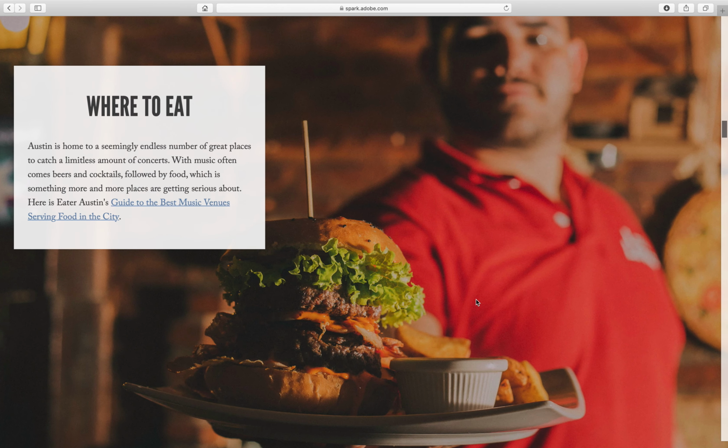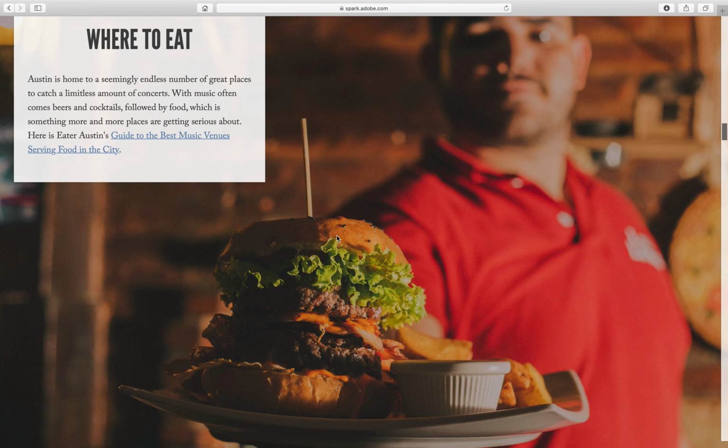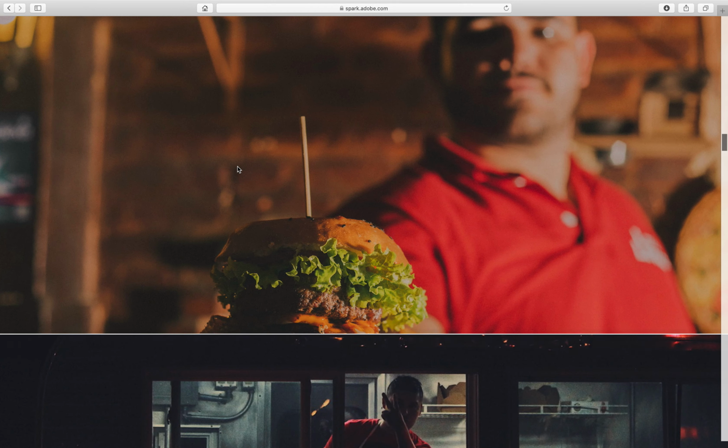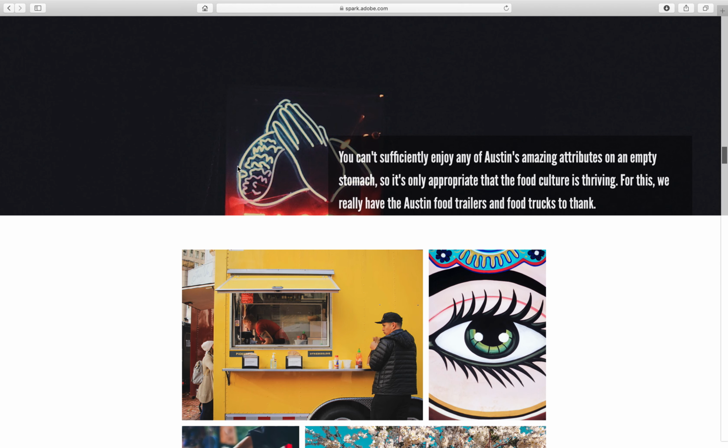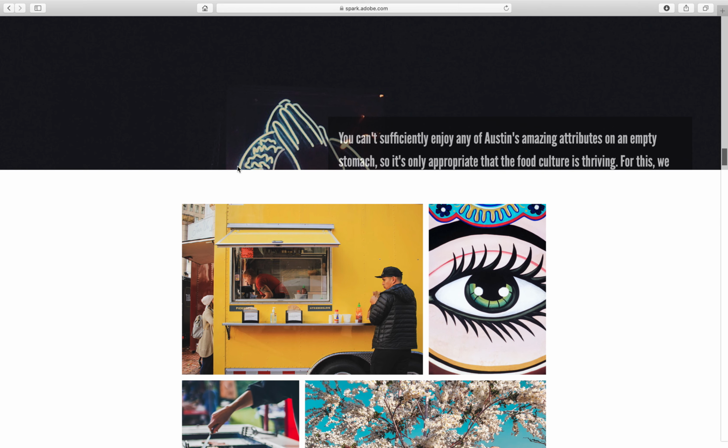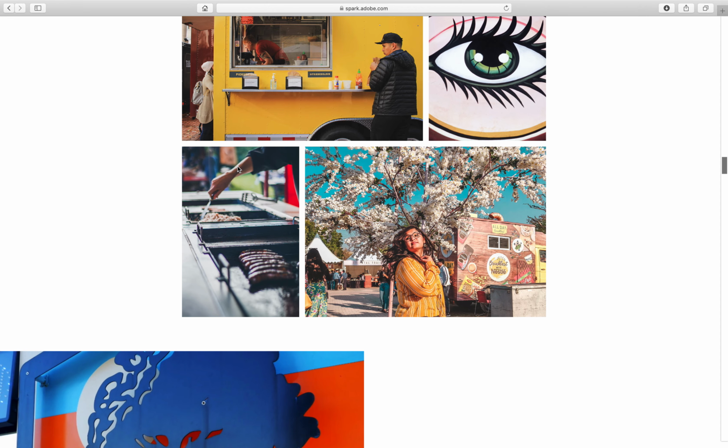Then I go into places to eat in Austin, again focusing on places that really catered to the music scene, and included a link to more restaurants and places in Austin to eat. I also included information about the food trucks in Austin. That's a big part of the nightlife there, and I thought it was important to include in the eating section.